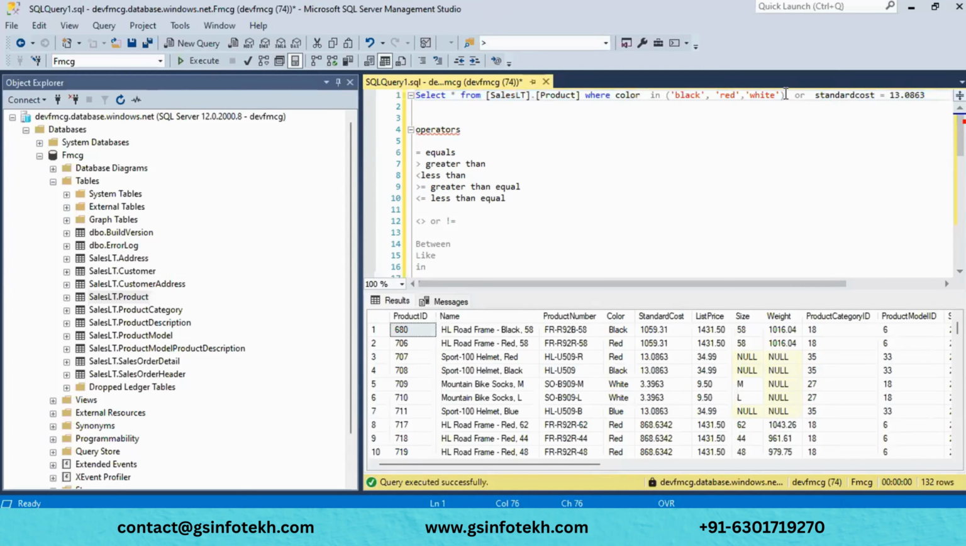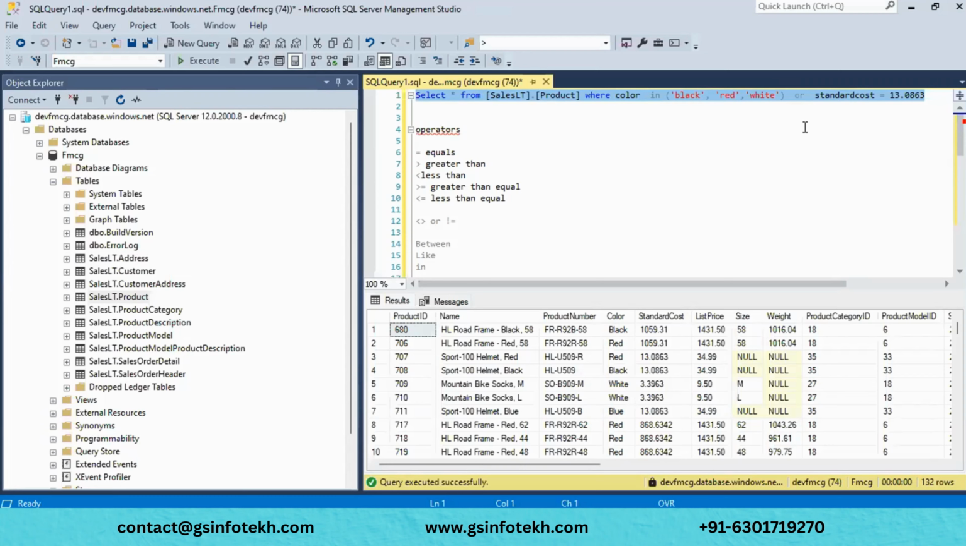And if I execute this, we are getting 131 rows. Which means one more record is satisfying this condition. If either of the conditions is satisfied, then the data will be displayed. But in AND, both conditions must be satisfied. Okay, clear? And we have something like a NOT operator.